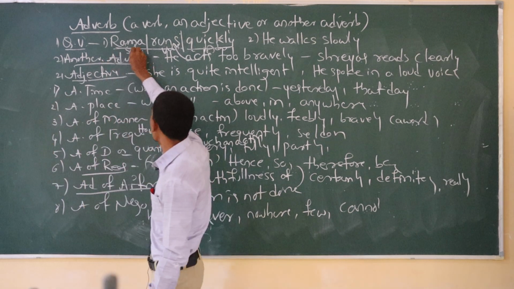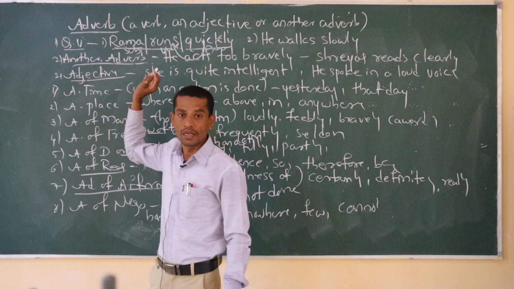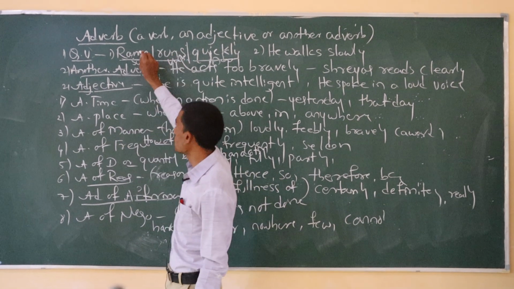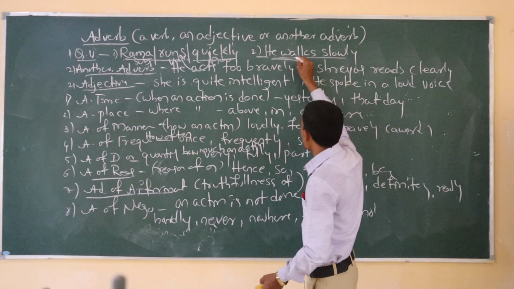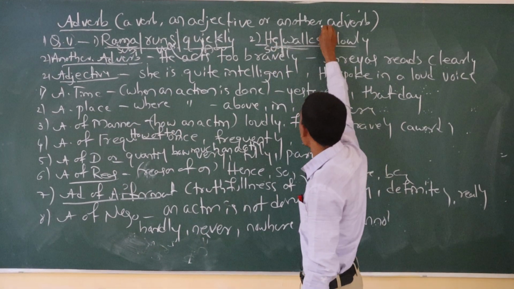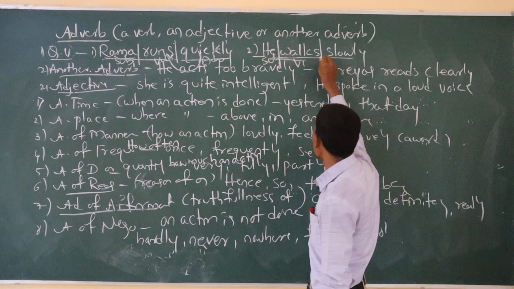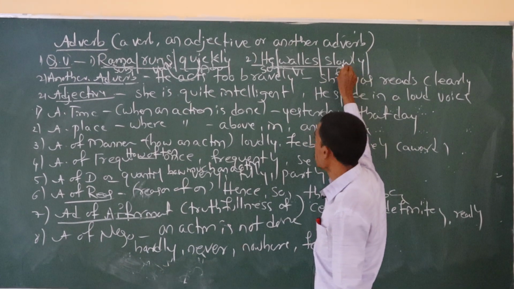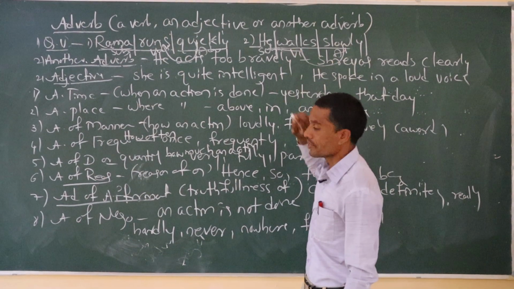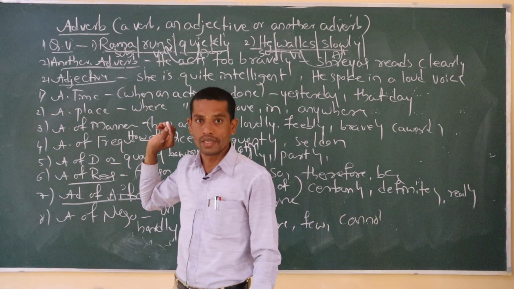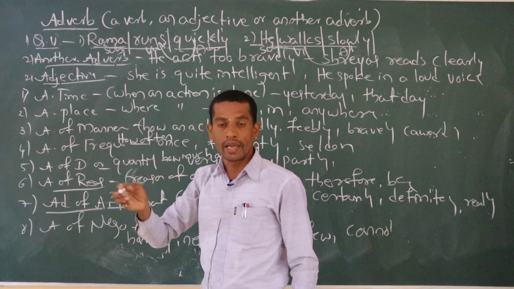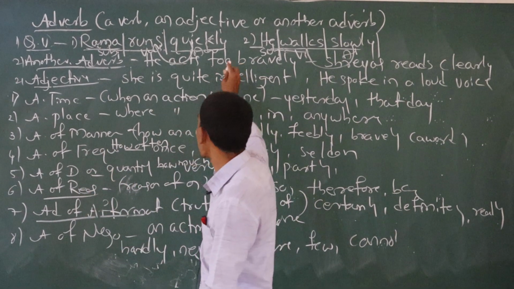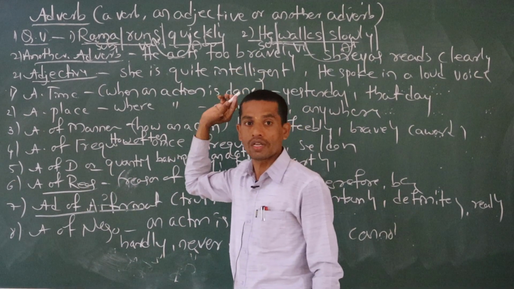First example, Rama runs quickly. How does Rama run? He runs quickly. This is the answer. One more example I have written here. He walks slowly. Here he is the subject, walks is the verb, and slowly is the adverb. Here also, how does he walk? You have to ask the question. How does he walk? He walks slowly. He runs fast. Like this we get the answer.